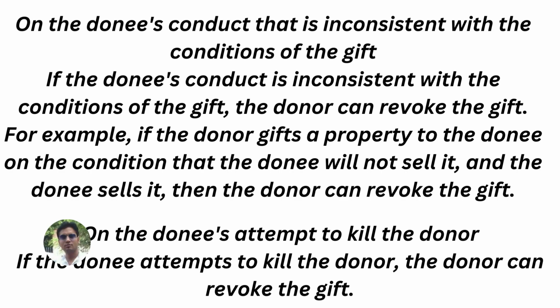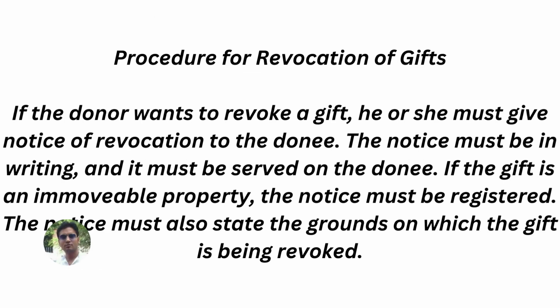So on the donee's attempt to kill the donor, if the donee attempts to kill the donor, the donor can revoke the gift. So now we will understand the procedure for revocation of gift. If the donor wants to revoke a gift, he or she must give notice of revocation to the donee. The notice must be in writing and it must be served on the donee. If the gift is immovable property, the notice must be registered. The notice must also state the grounds on which the gift is being revoked.